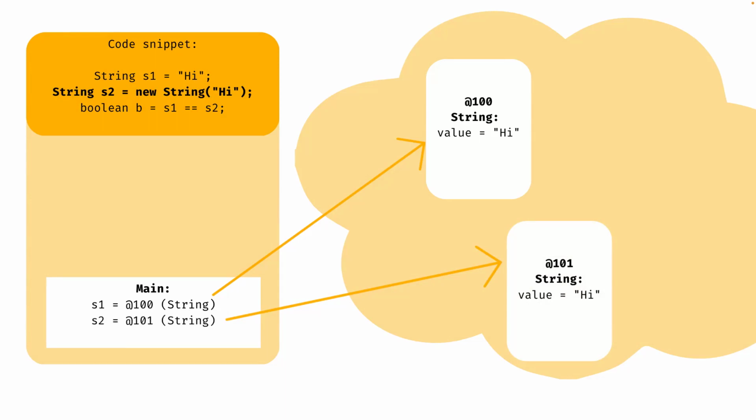So we have two strings in our memory. These strings have the exact same value, but they're stored in different objects. They have different references, so even though we might want to say that they should be the same, it will conclude that they're not the same, because they don't have the same reference. The value of the boolean will therefore become false.